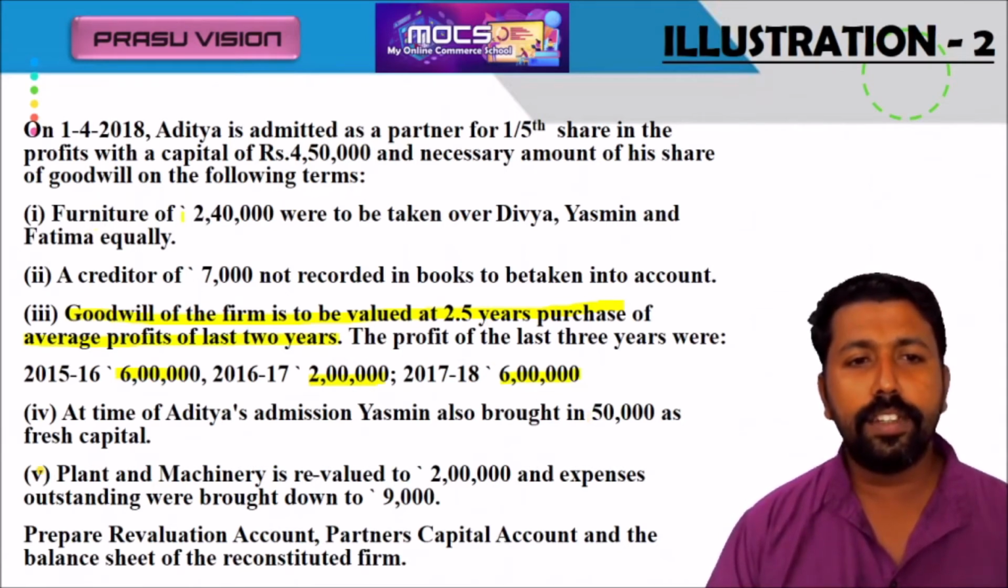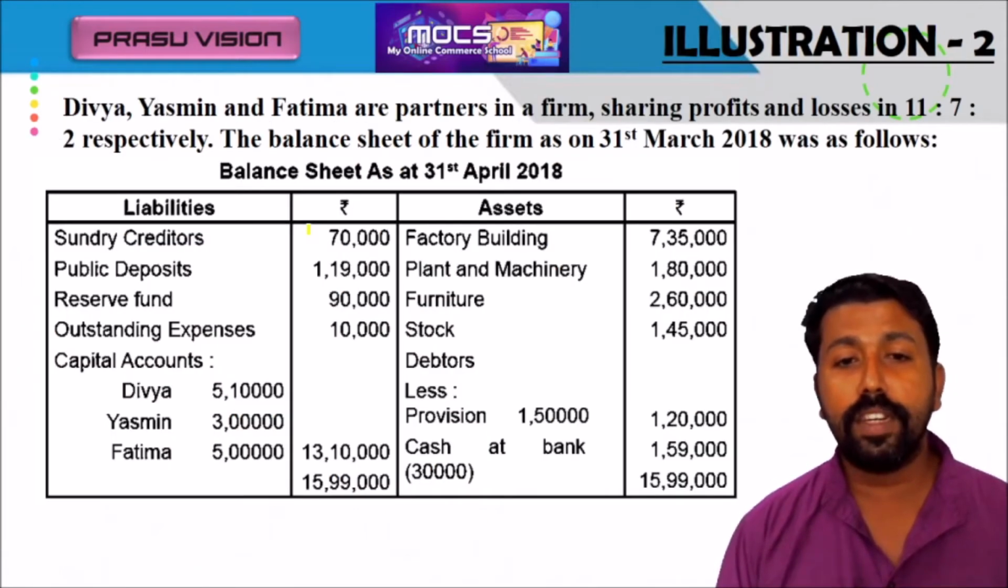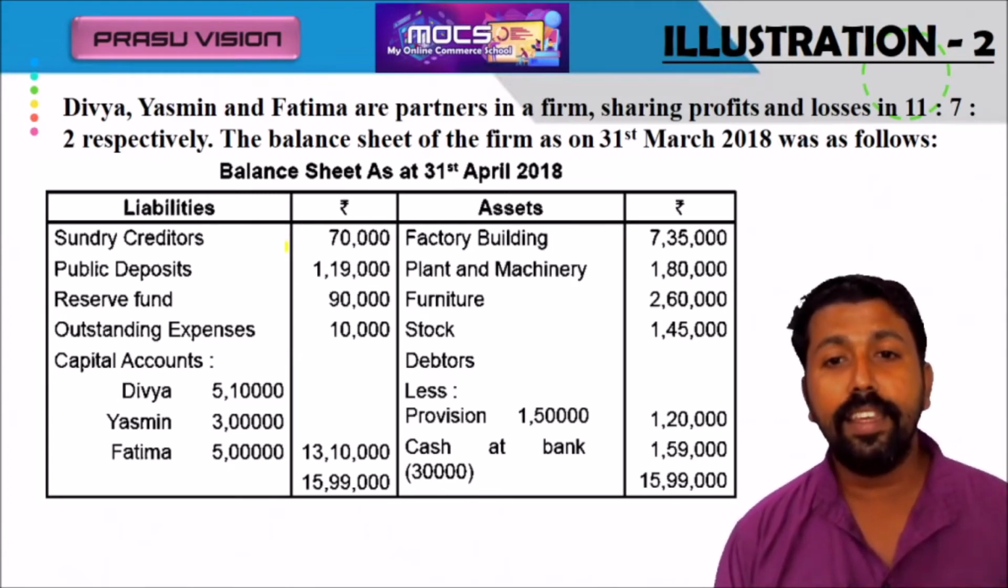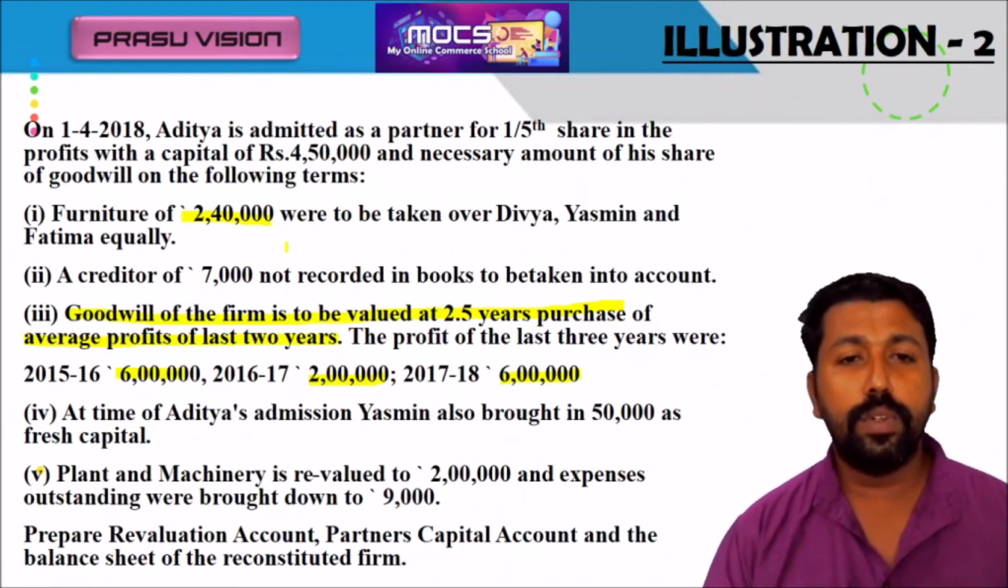Furniture is valued at 2,40,000 and it will be taken over by Divya, Yasmin and Fatima equally. You please go through the value of furniture. It is 2,60,000. They took that item equally. So whenever they are taking items, it will be transferred and we have to transfer the realized value because it is less than the book value. And also a creditor of 7,000 not recorded. It will be debited in the revaluation account.